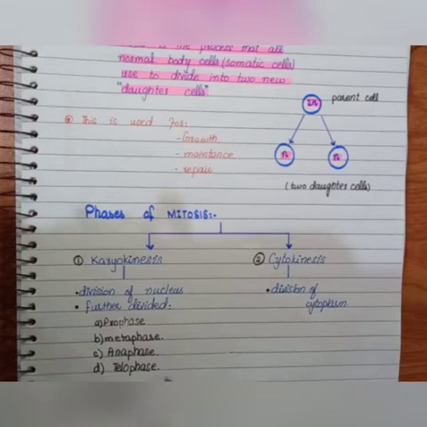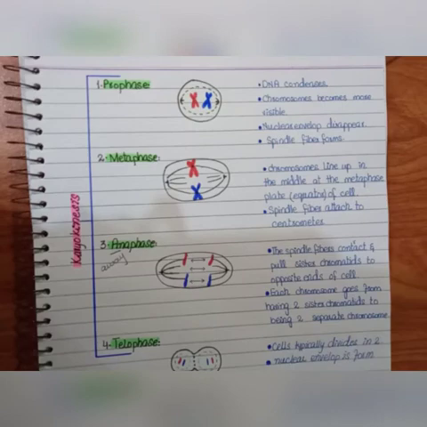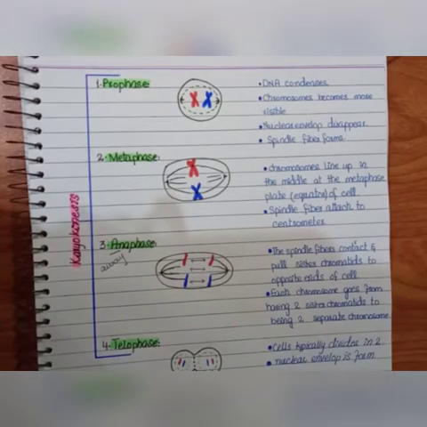Now let's discuss briefly one by one in a bit more detail. So here we have the different phases of karyokinesis. As we have already discussed, karyokinesis is further subdivided into four phases. Can you remember all these phases? Yes, these phases are prophase, metaphase, anaphase and telophase. So let's discuss briefly one by one.